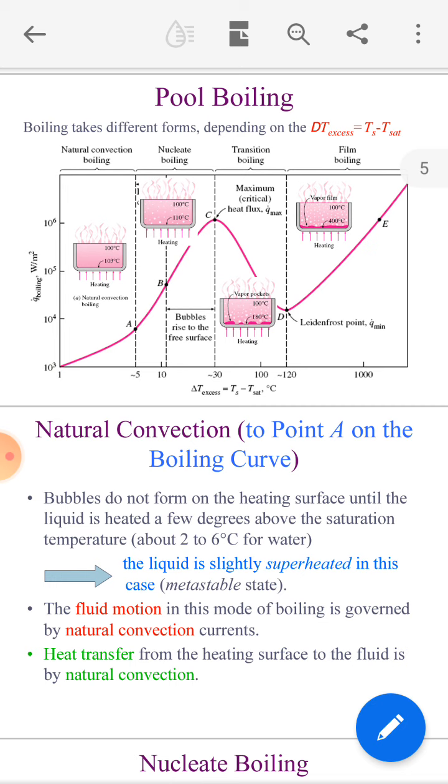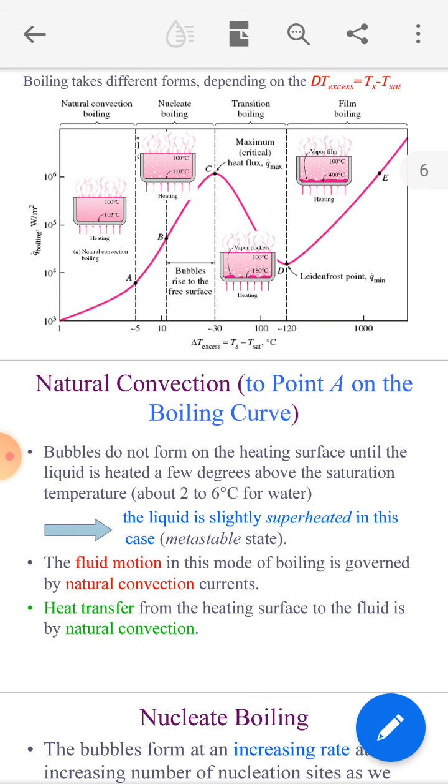These are the regimes or modes of boiling, modes of pool boiling. First, A is called natural convection, second nucleate boiling, transition boiling, and film boiling, right?